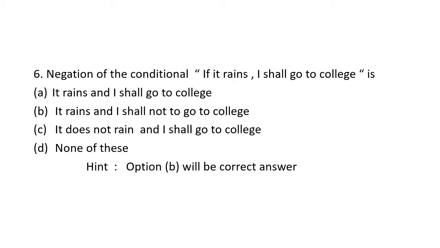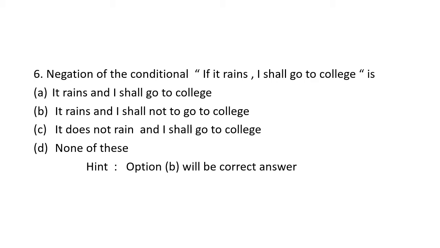There are four options given. It rains and I shall go to college. It rains and I shall not go to college. It does not rain and I shall go to college. And none of these.